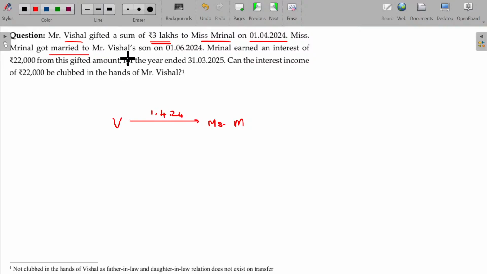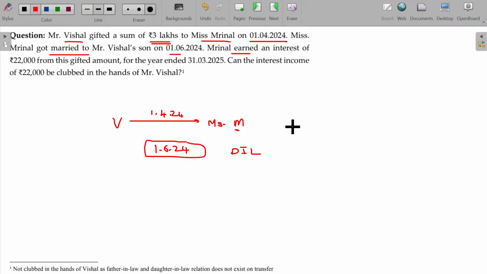Miss Mirinal got married to Vishal's son on 1/6/24. So, on this date only, Mirinal becomes daughter-in-law. Okay, at the time of transfer, she is not the daughter-in-law.